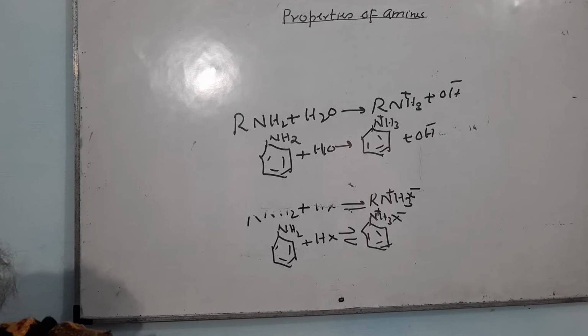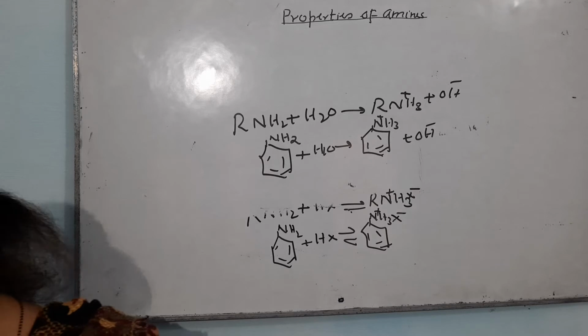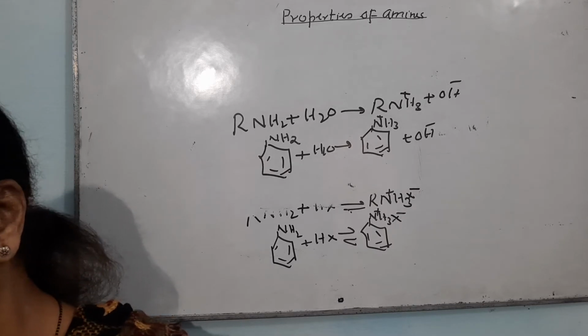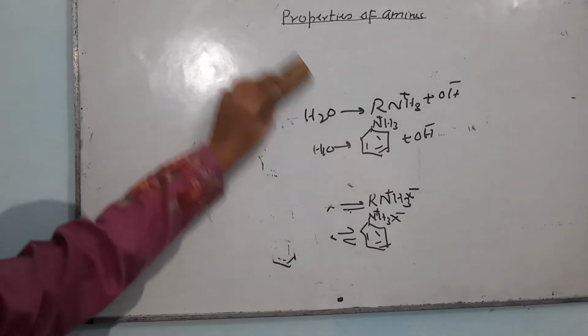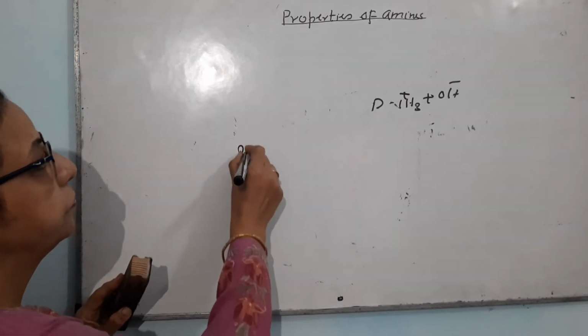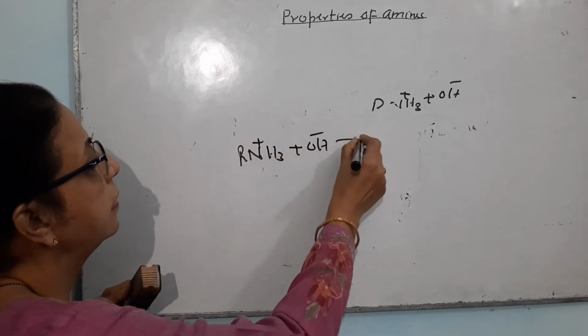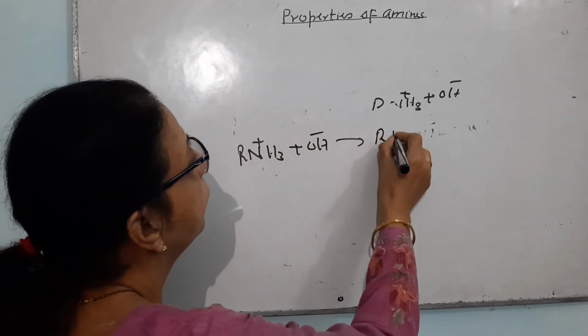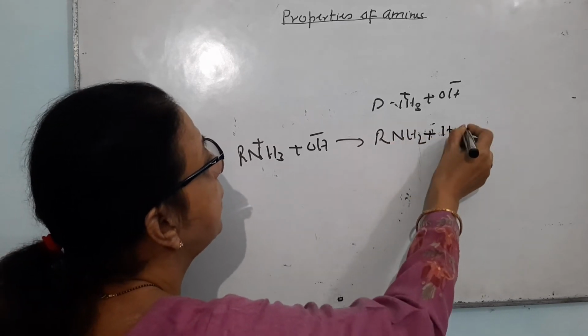Now, if the reaction of amine salt is done with base, then there will be formation of original amine with the release of only NaX and water. If the reaction of R NH3 positive is done with a strong base, there will be formation of primary, secondary or tertiary amine with the release of water.